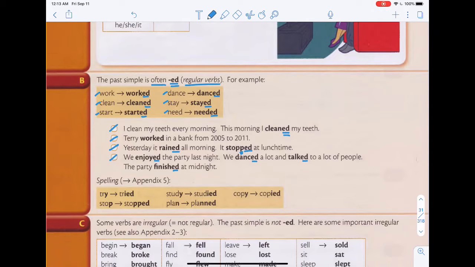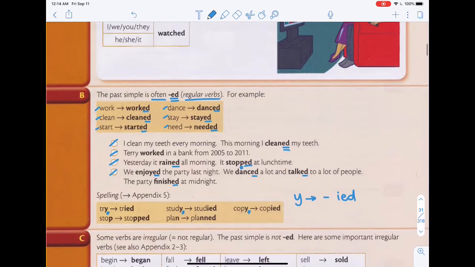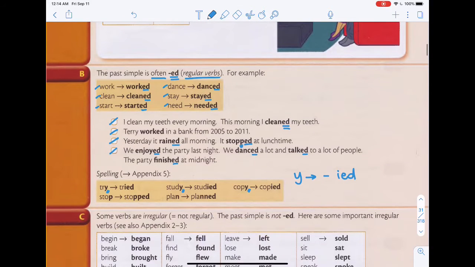Now there are some little changes to regular verbs as well. For verbs that end with y, you will change it to ied. Remember, when you were learning the present simple tense, for example, the word try becomes tries.